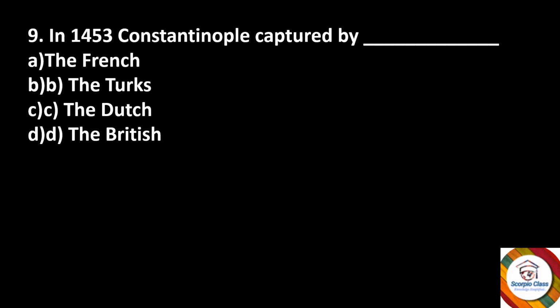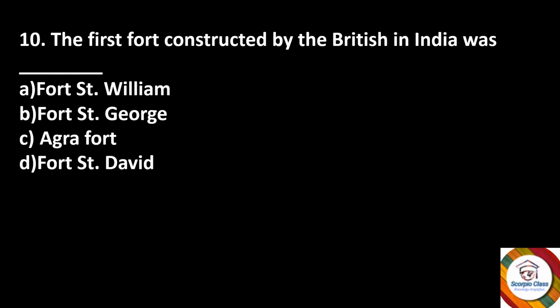Next. In 1453, Constantinople was captured by dash. The French, the Turks, the Dutch, or the British? The right answer is option B, the Turks. Next, the first fort constructed by the British in India was dash.